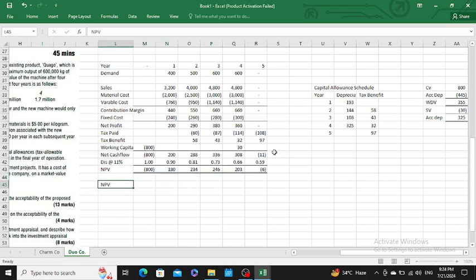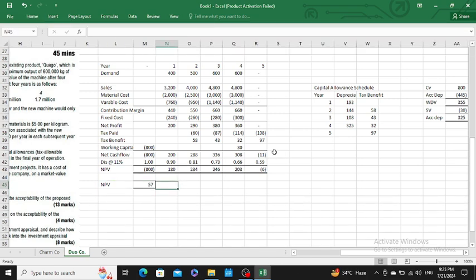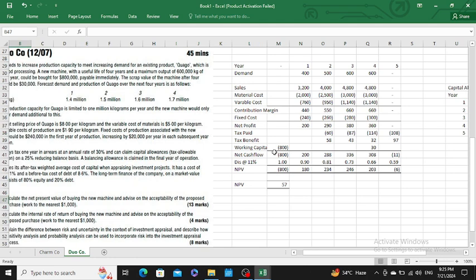Then our net present value altogether, so our net present value of the investment project is 57. Sir, you have to advise whether you should accept the project or reject it.